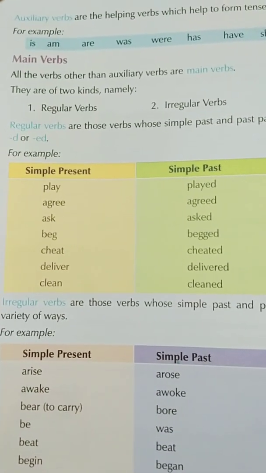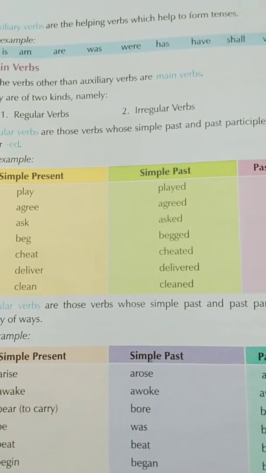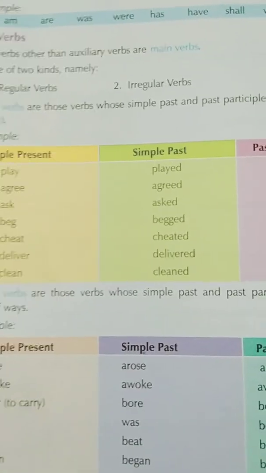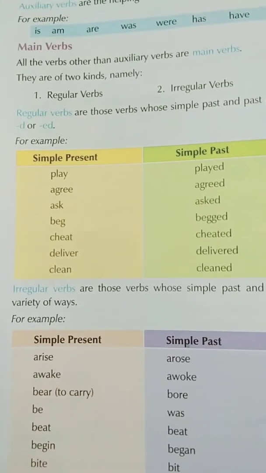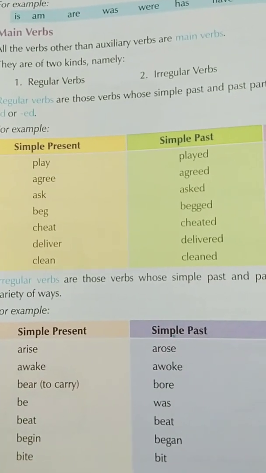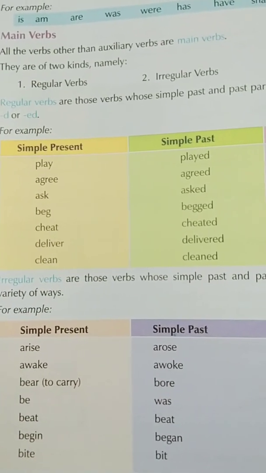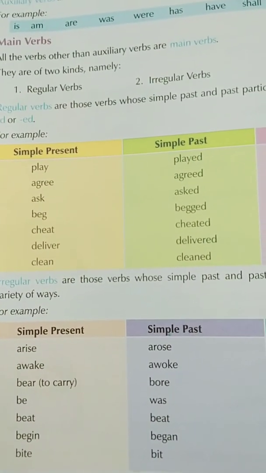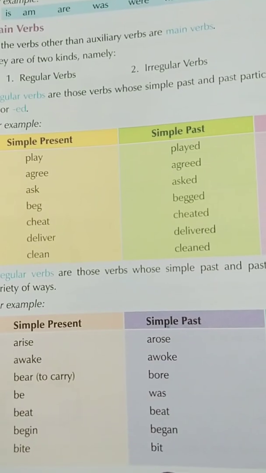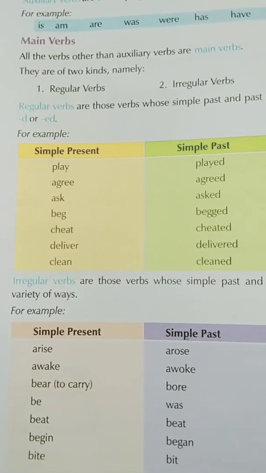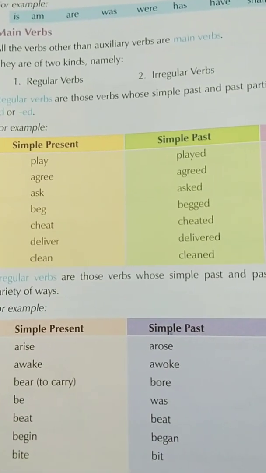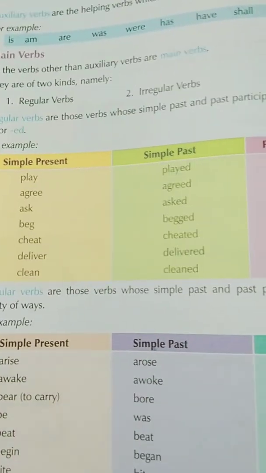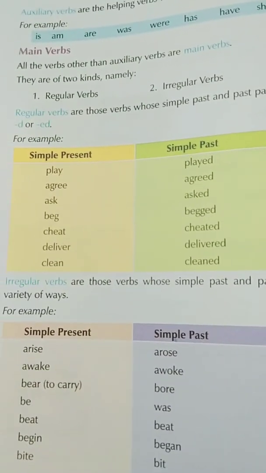Then see, irregular verbs are those verbs whose simple past and past participles are formed in a variety of ways, like arise, arose; awake, awoke; bear, bore; be, was; beat; begin, began; bite, bit. So these are some examples of regular verbs and irregular verbs. So go through the examples. It's also given on the next page. So go through all the examples.